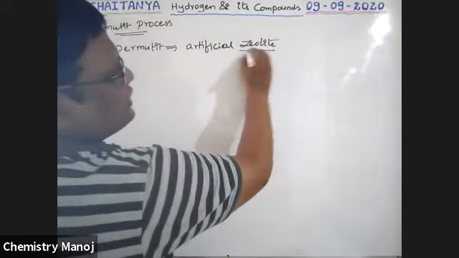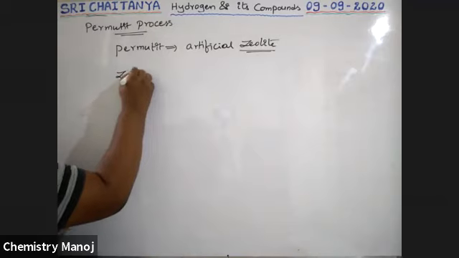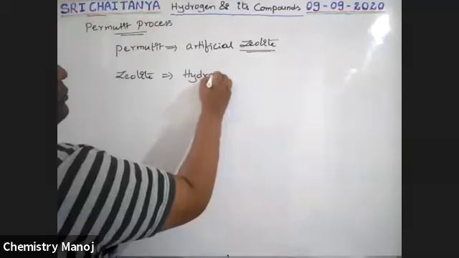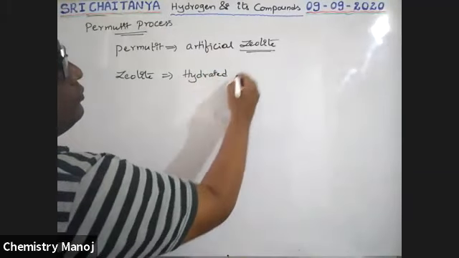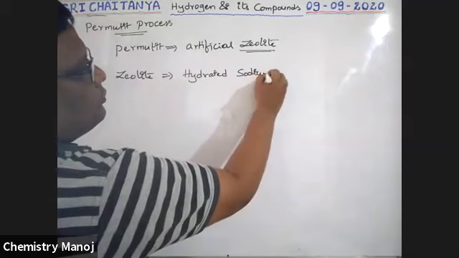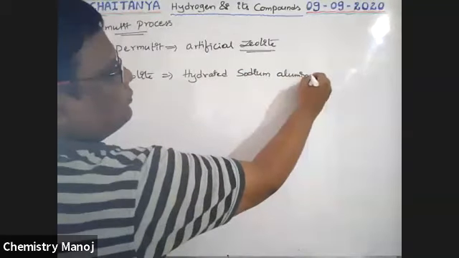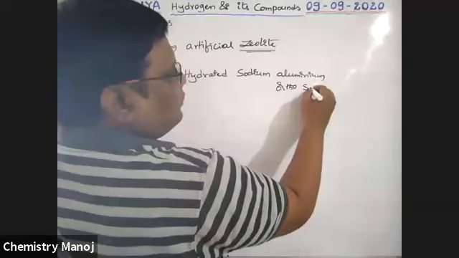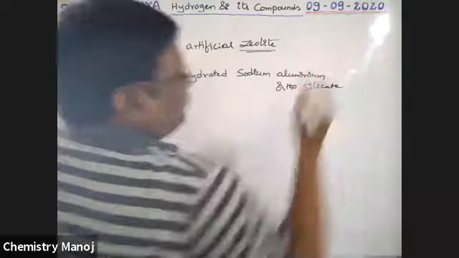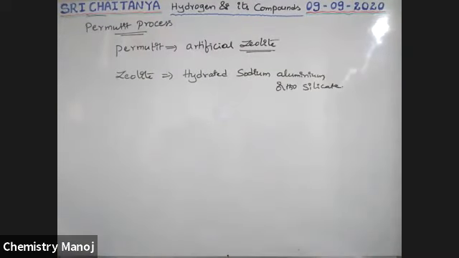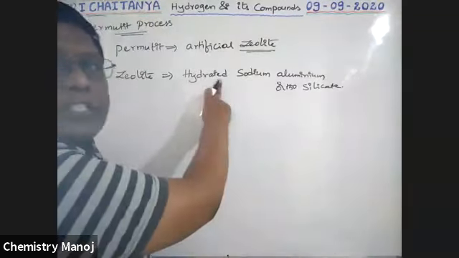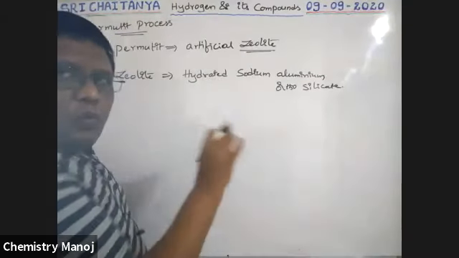Zeolite is nothing but hydrated sodium aluminum orthosilicate. Names are important: sodium, aluminum, orthosilicate. Hydrated means physical hydration, so water molecules are there.